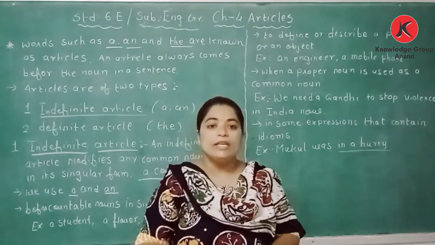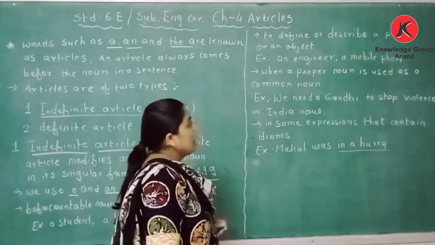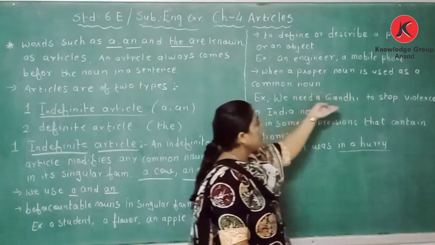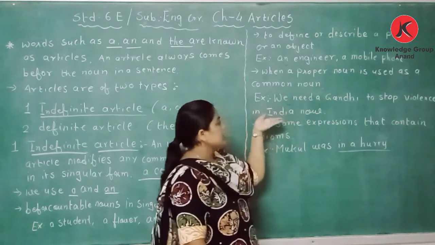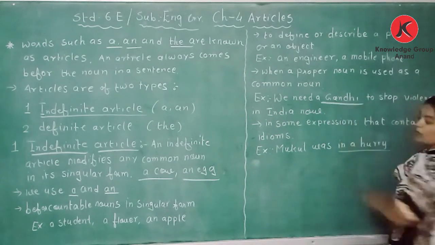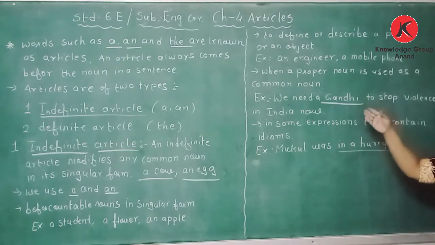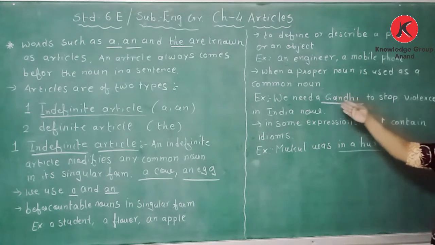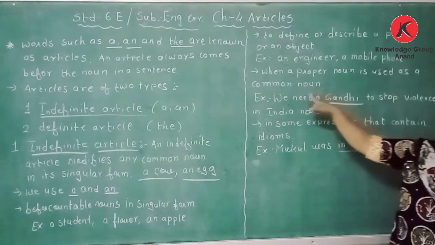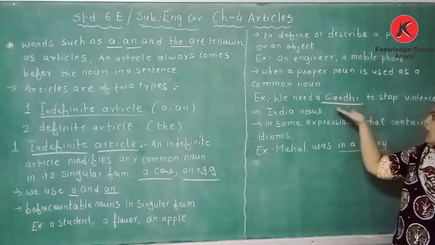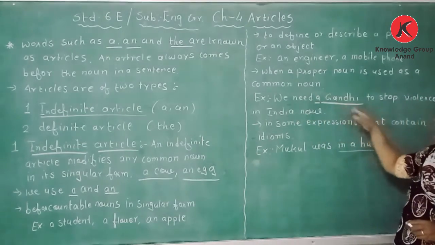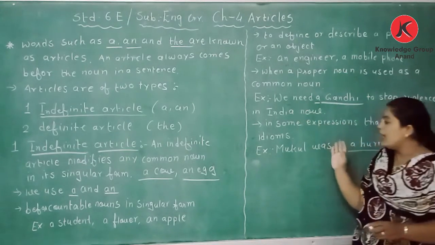For example, we need a Gandhi to stop violence in India now. We know Gandhi, Mahatma Gandhi, is a proper noun, but here it is used as a common noun, so we have used the article a.